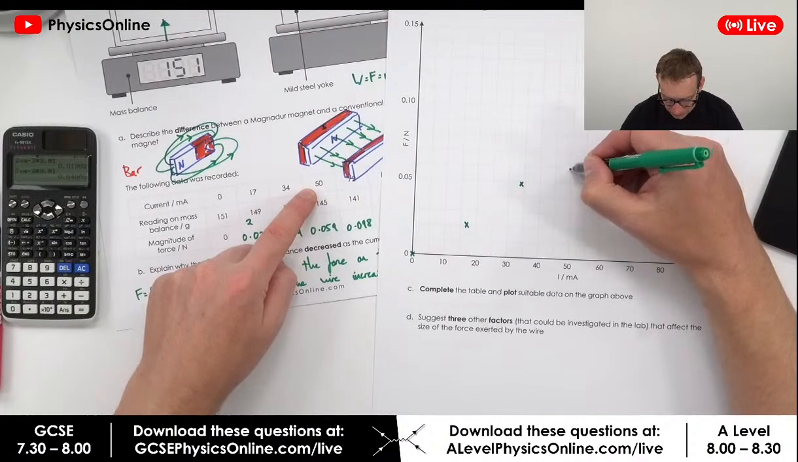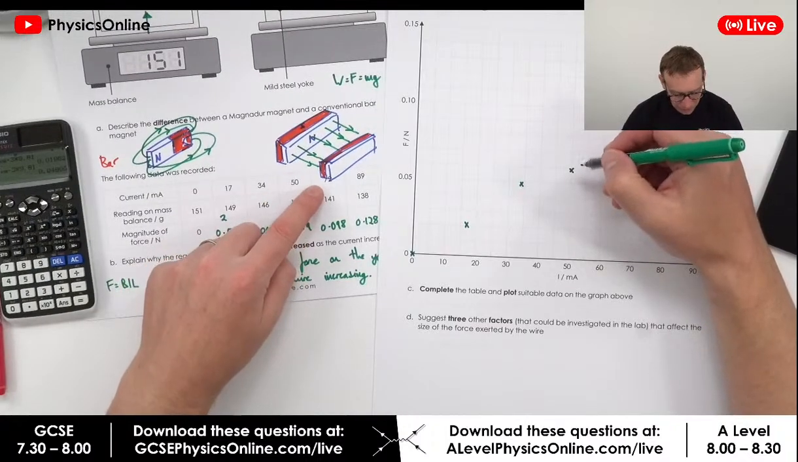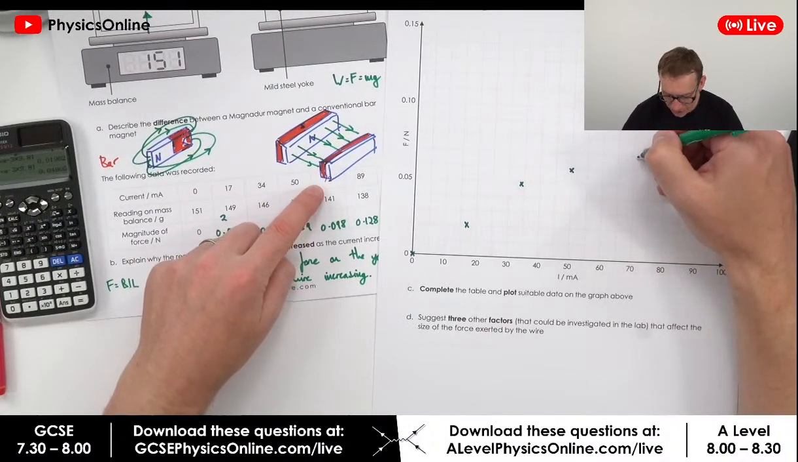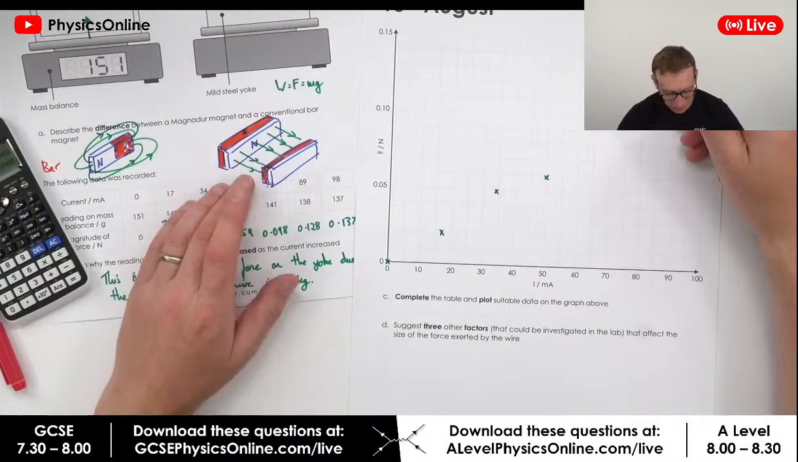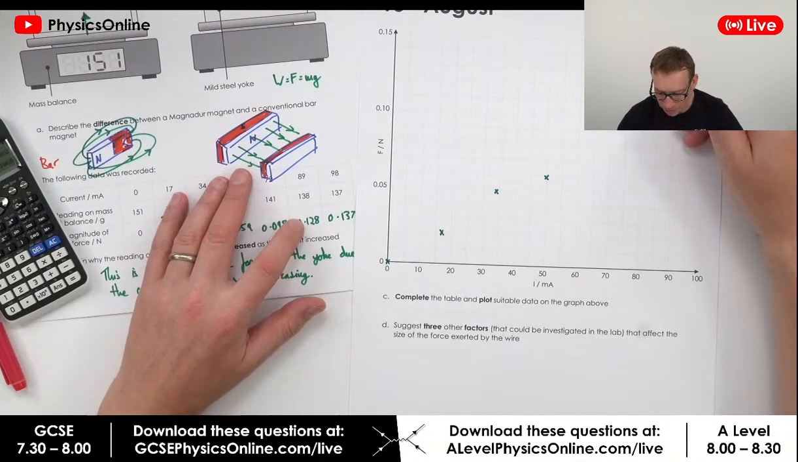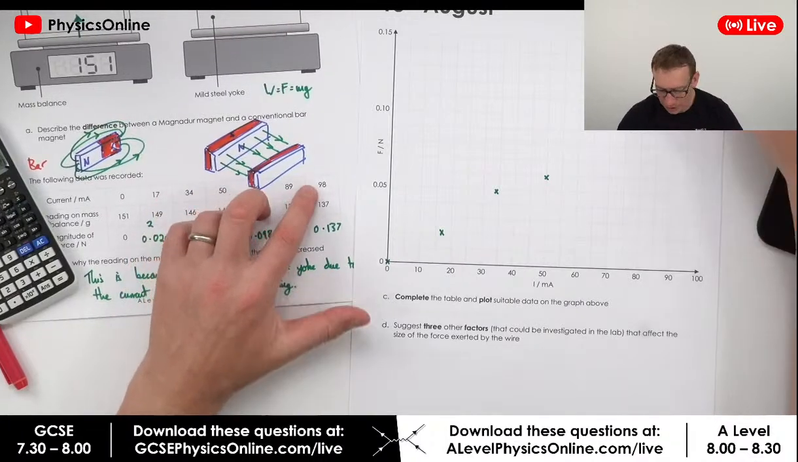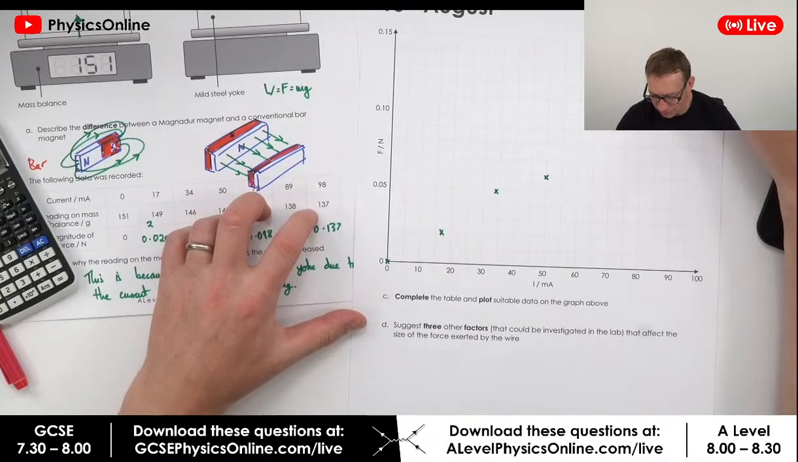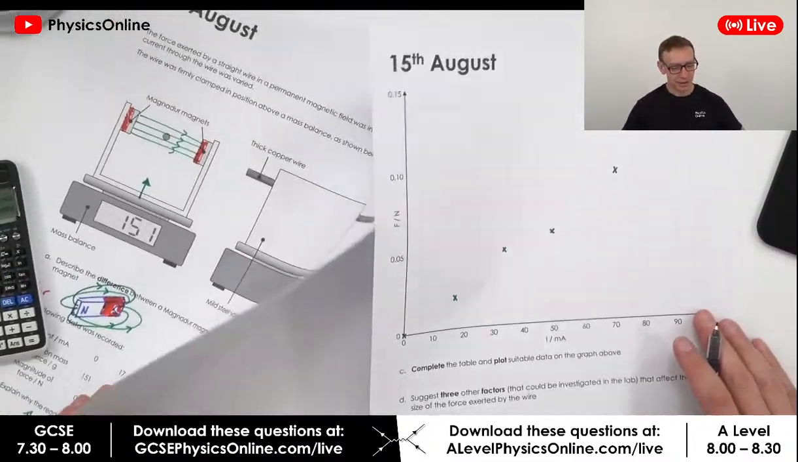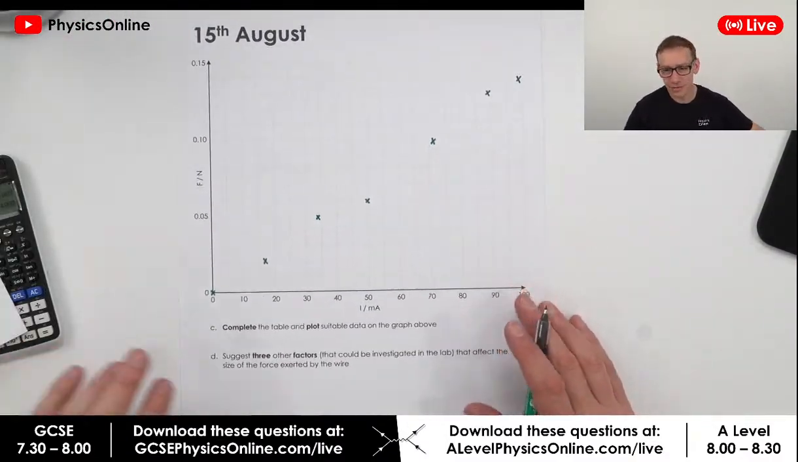0.59, is that right? Something like that. 72 and it's going to be 0.098, which is like there. Obviously I know you do this better in the exam. We'd have 89 and 0.128, so that's going to be roughly about here. And then we've got 98 and 0.037. Like that. Okay, so what we have is kind of like real life data, as in it's not perfect.